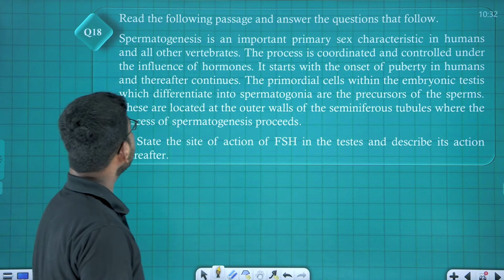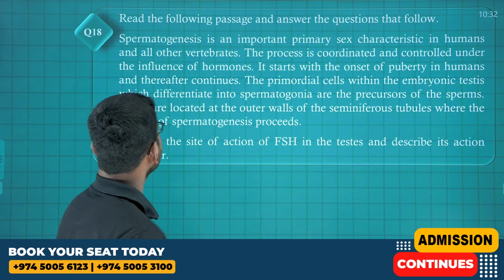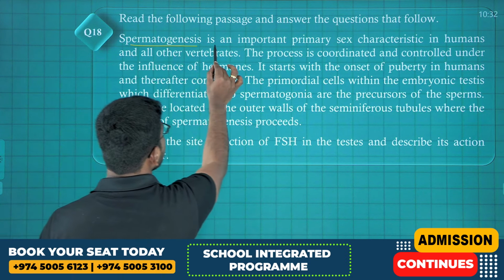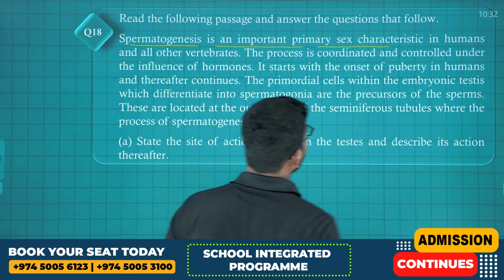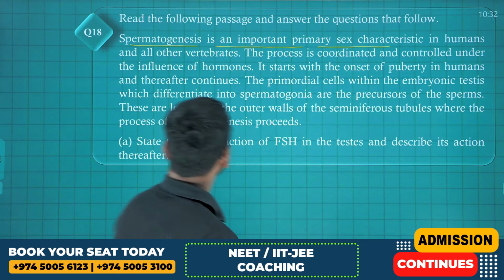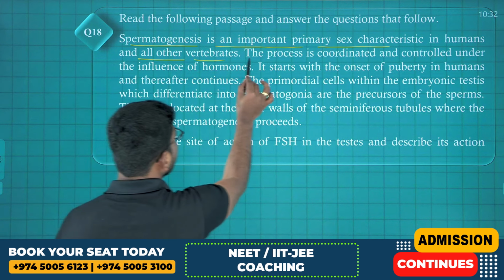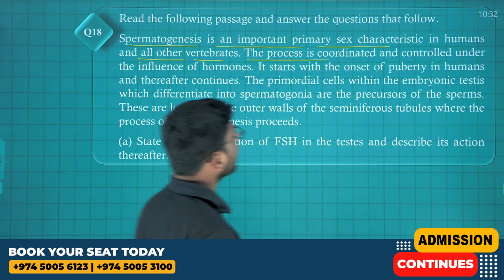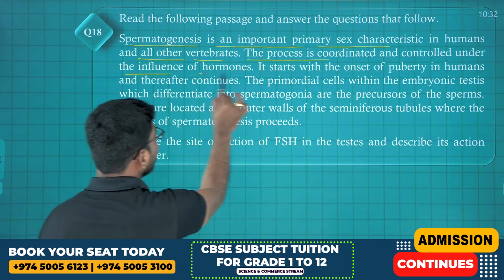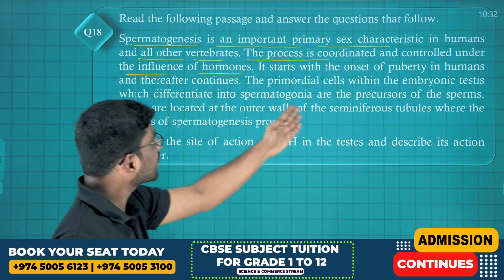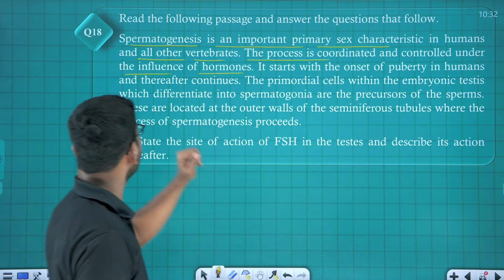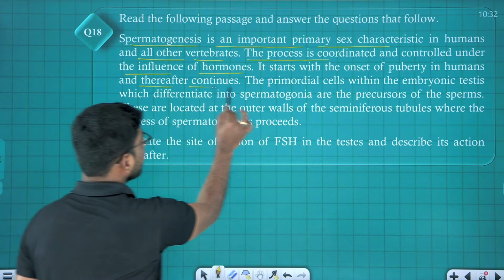Next question. Read the following passage and answer the questions. Spermatogenesis is an important primary sex characteristic in humans and all other vertebrates. The process is coordinated and controlled under the influence of hormones. It starts with the onset of puberty in humans and thereafter continues.